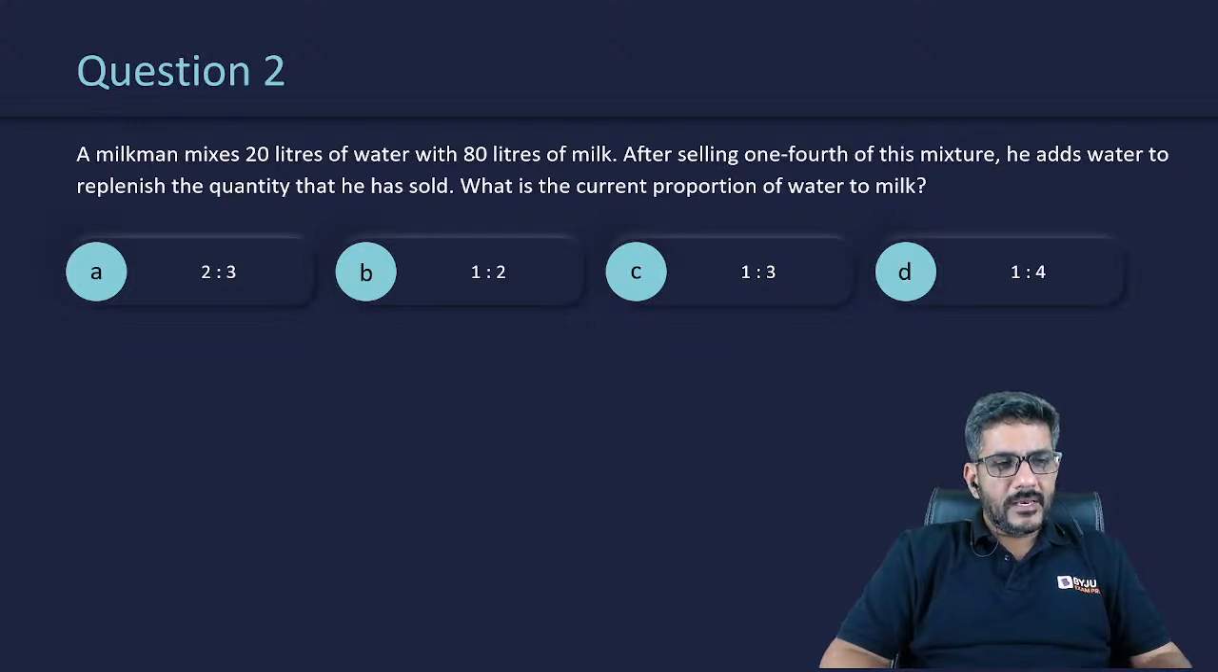It says a milkman mixes 20 liters of water with 80 liters of milk. After selling one fourth of this mixture, he adds water to replenish the quantity that he has sold. What is the current proportion of water to milk?